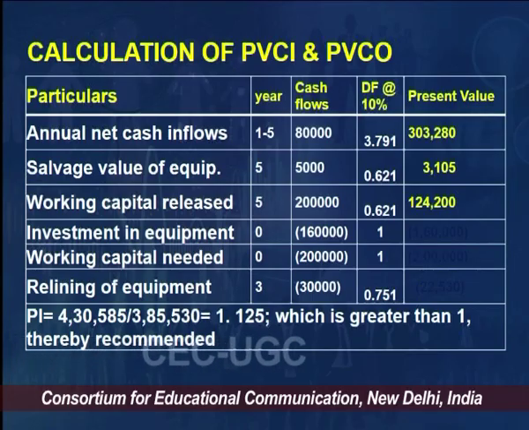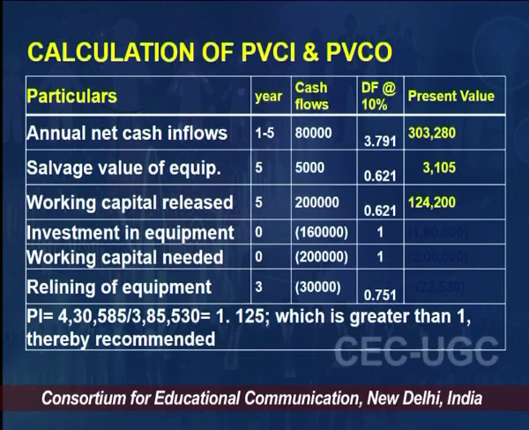So, if you multiply column number 3 with 4, 160 into 1, 200,000 into 1, 30,000 into the factor, and the total of these 3 outflows would be your total cash outflow, and that will be the present value of the cash outflow, which is coming out to be 3,85,530.